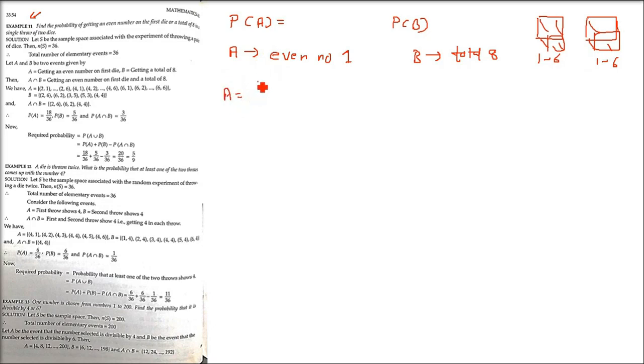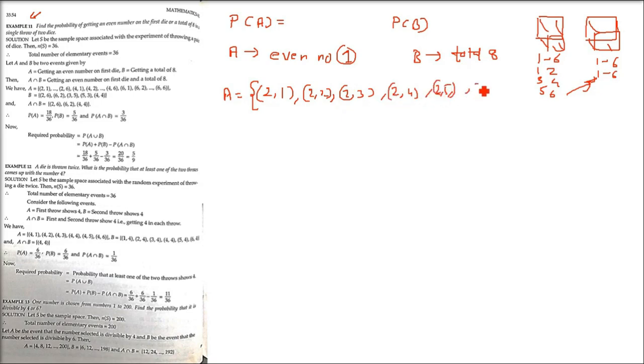A will always have an even number on the first die. So what are the elementary events? We won't take 1 or 3 or 5, because the first can only contain 2, 4 and 6. The other can contain any number, 1 to 6. So 2,1, then 2,2, 2,3, going up to 2,6. That is 2 with 1 to 6, 4 with 1 to 6, and 6 with 1 to 6.